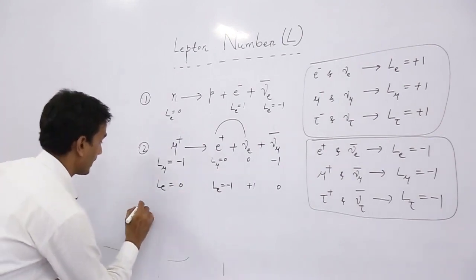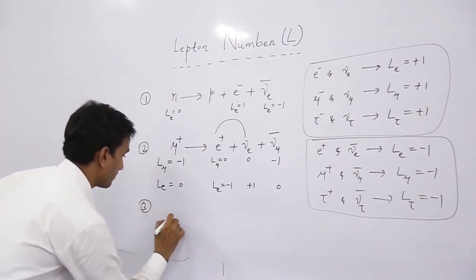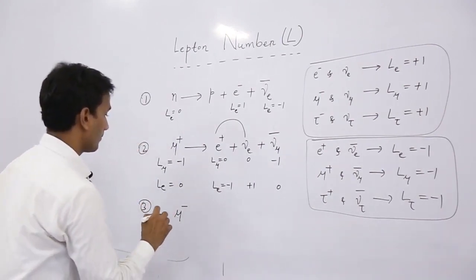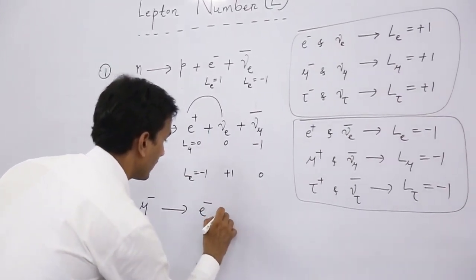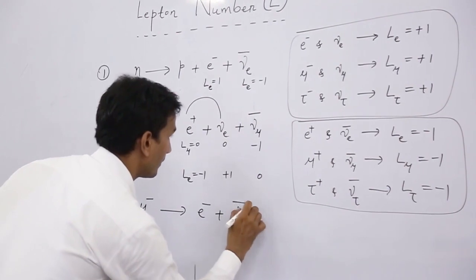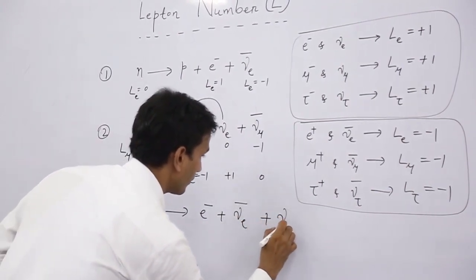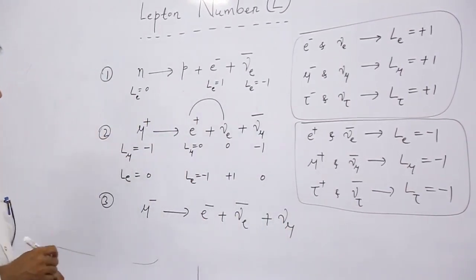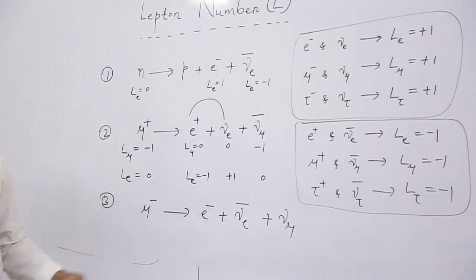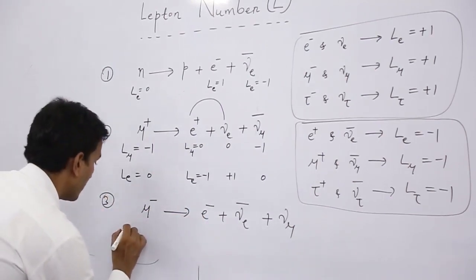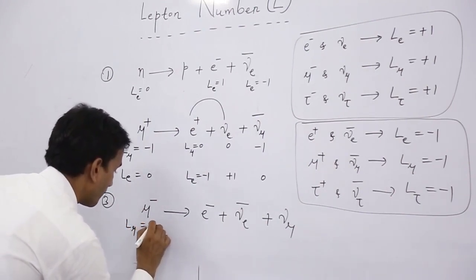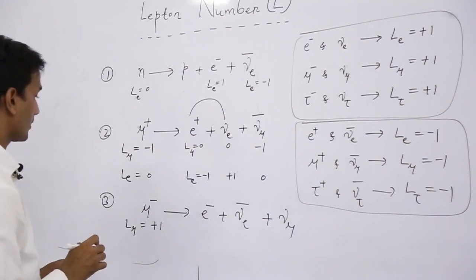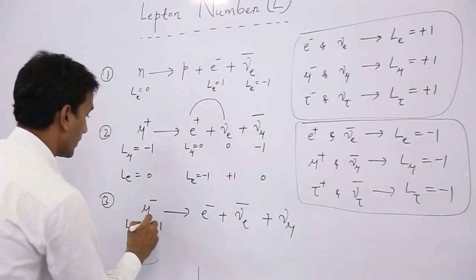So here we can take another example. This is mu minus going to electron, then nu e bar plus nu mu. In this process also we can test the conservation. First we take L mu. Here L mu is +1 for mu minus.